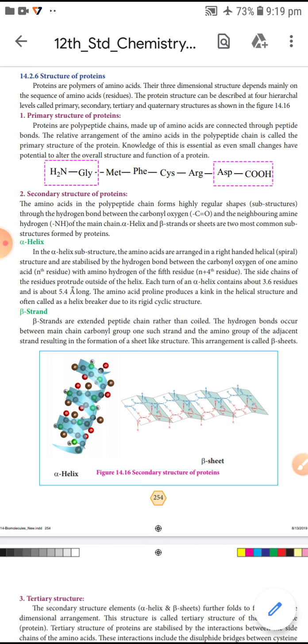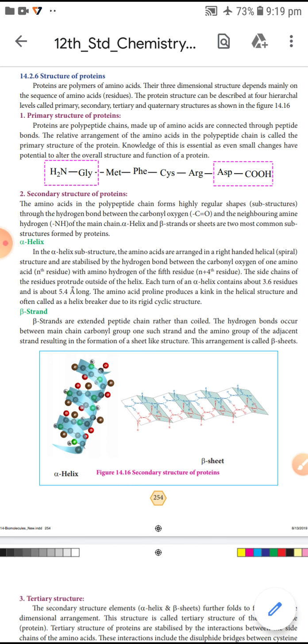So CO and NH is the main chain. Alpha helix and beta strands or sheets are the two most common substructures formed by protein.